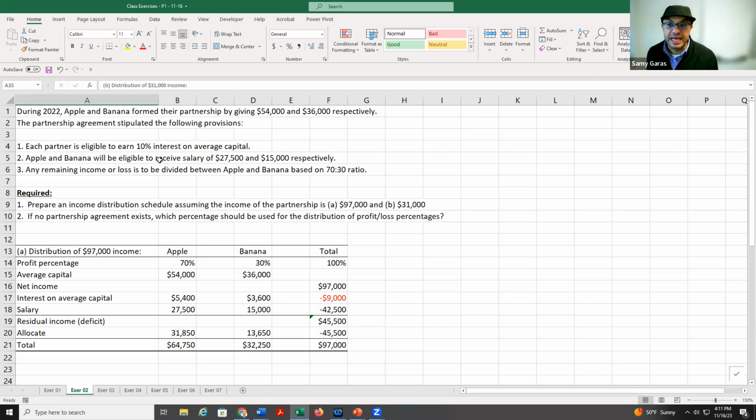Then we add the salary, which is 27 and 15. And then we subtract it from the income. So the residual income is 45,500. We divide the 45,500 by 70% to Apple, 30% to Banana. And then we add them. When I say we add those numbers, excuse me, we add the interest on capital, the salary, and the allocation.